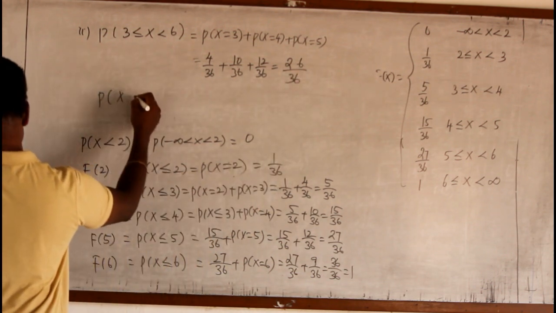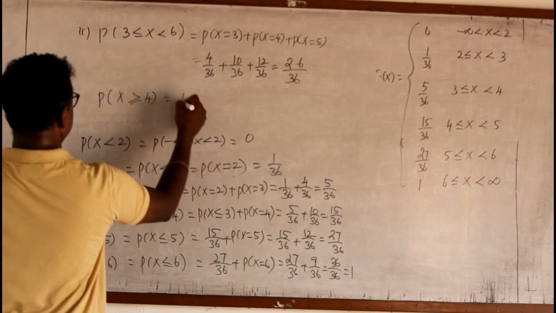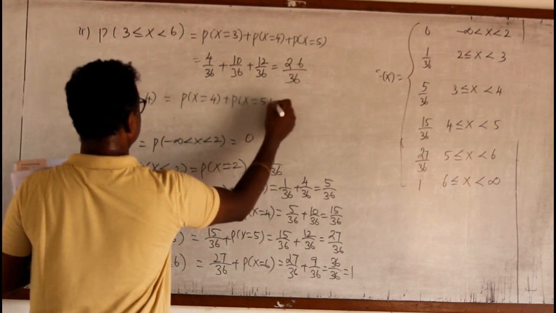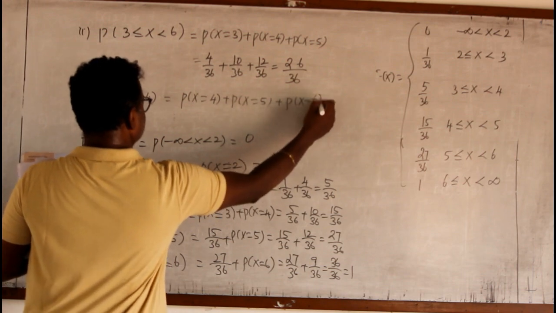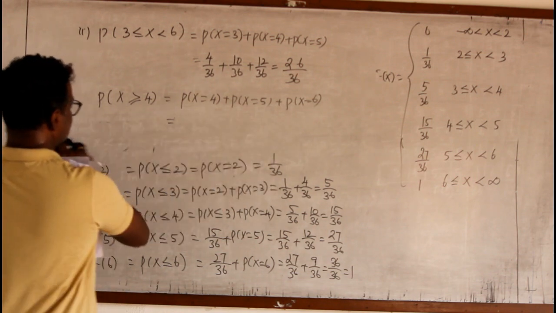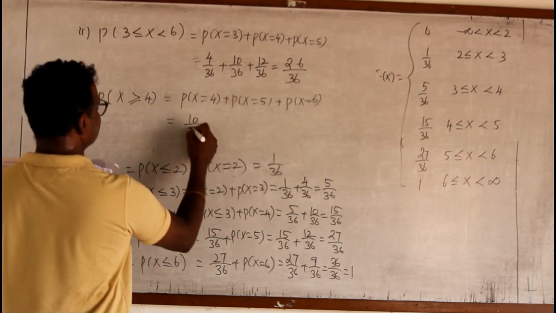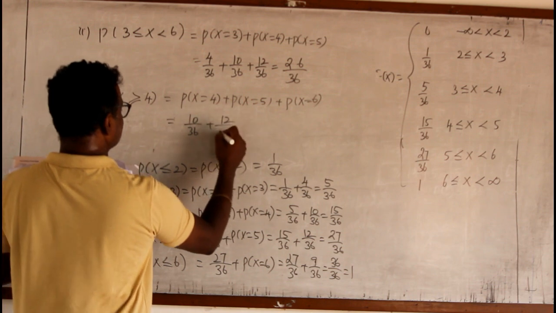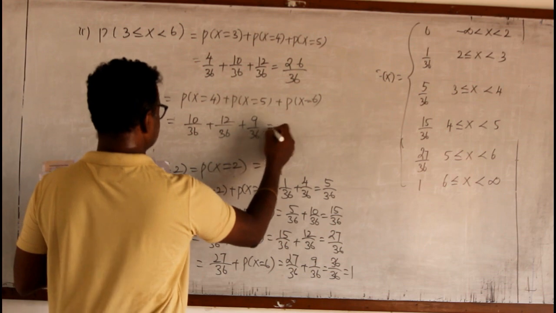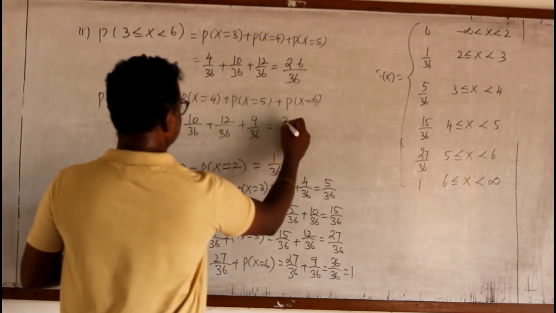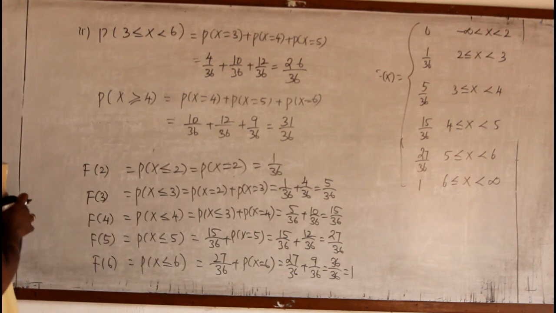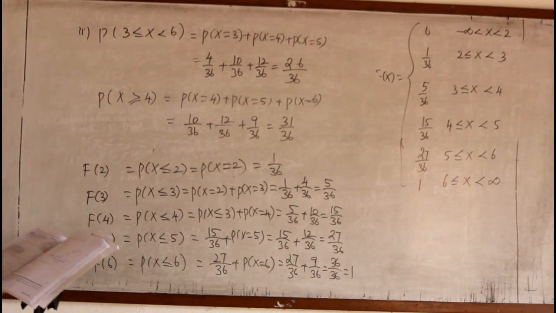Next question, P of x greater than or equal to 4. That means I can take P of x equal to 4, P of x equal to 5 and then P of x equal to 6. It will come only up to 6 because the problem ended with 6. Therefore, the values are for 4 it is 10 by 36, for 5 it is 12 by 36 and for 6 it is 9 by 36. So the answer is 22 plus 9, that is 31 by 36. With that, this problem is over. This is example 11.8.